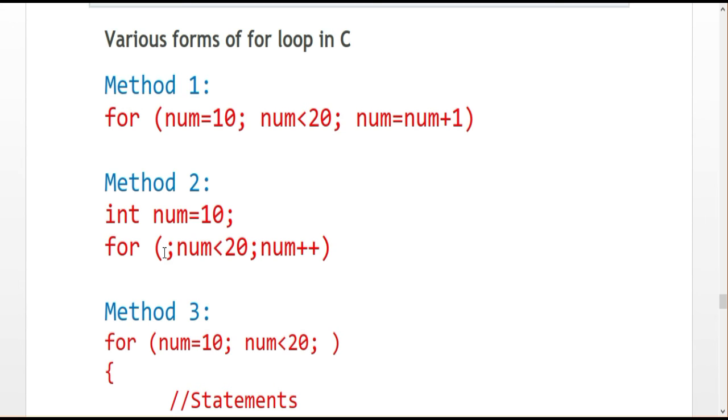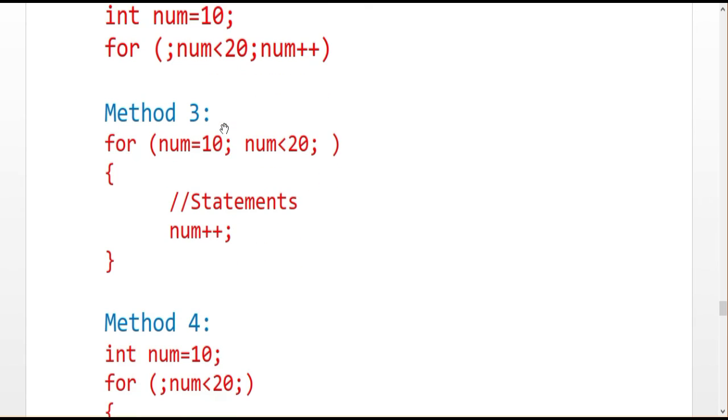And the third method is the for loop with num equal to 10 and num less than 20. I do not write the incremental step here. I just left out the incremental step here. Instead of that, I declare the incremental step inside the body of the statement, inside the open and close braces. So this is also one of the methods to declare the for loop.